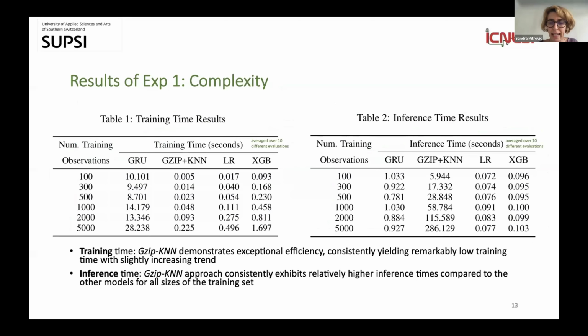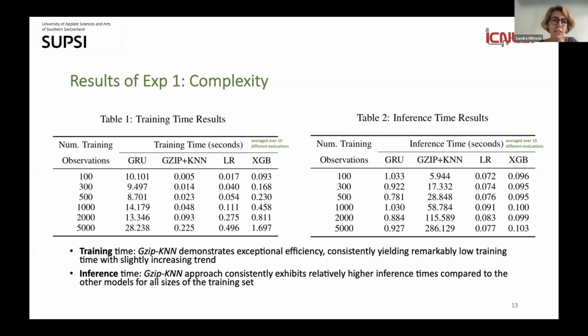What concerns the training and inference time results, here we can see the training time, and these are the results in seconds for different training set sizes. So this is again the same scenario from 100 to 5,000 samples. These are averaged over 10 different evaluations. And as you can see, Gzip-KNN is doing great on the training part, where it has this slightly increasing trend, but actually the training times are exceptionally small.